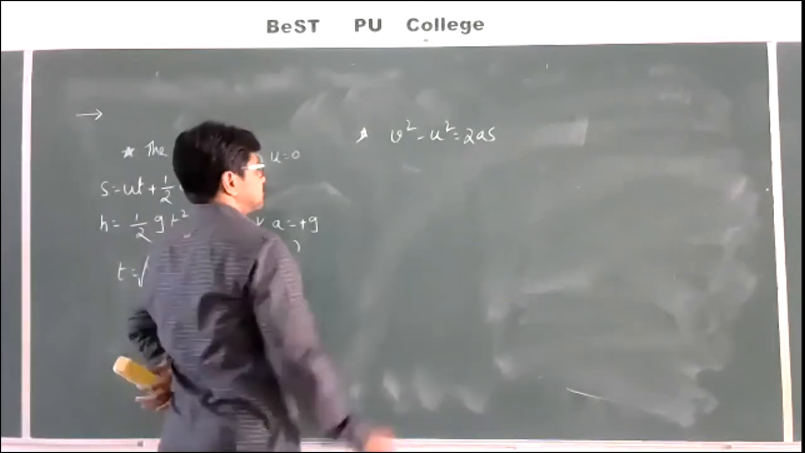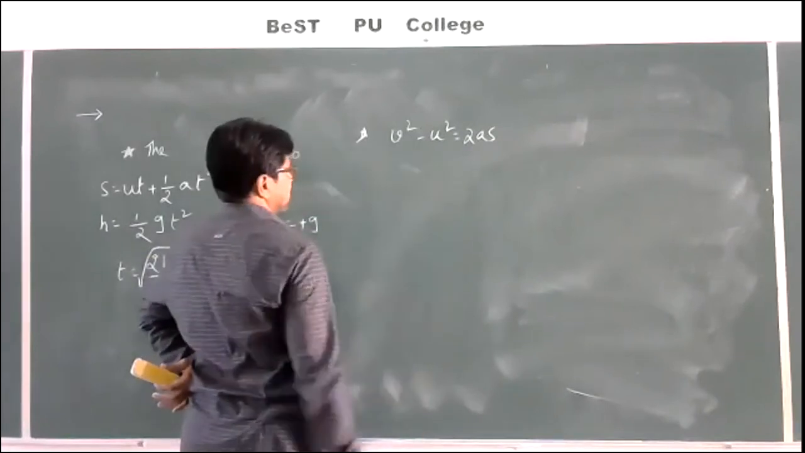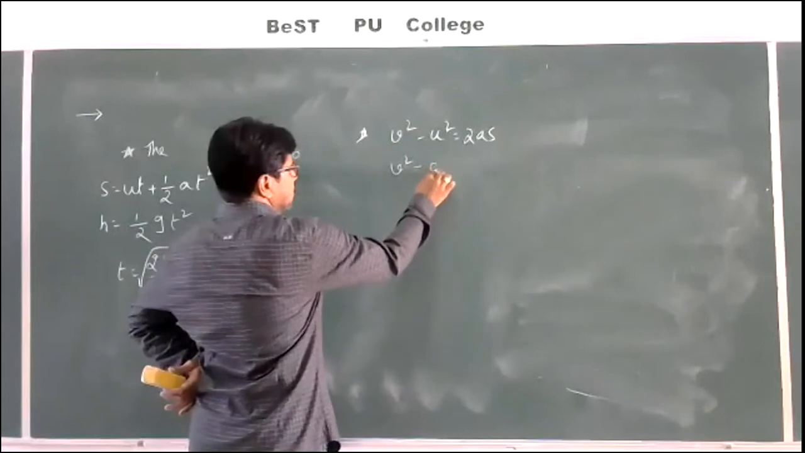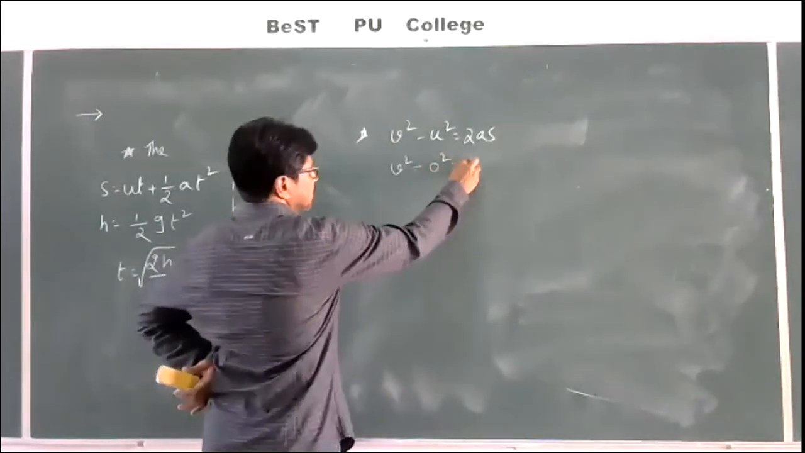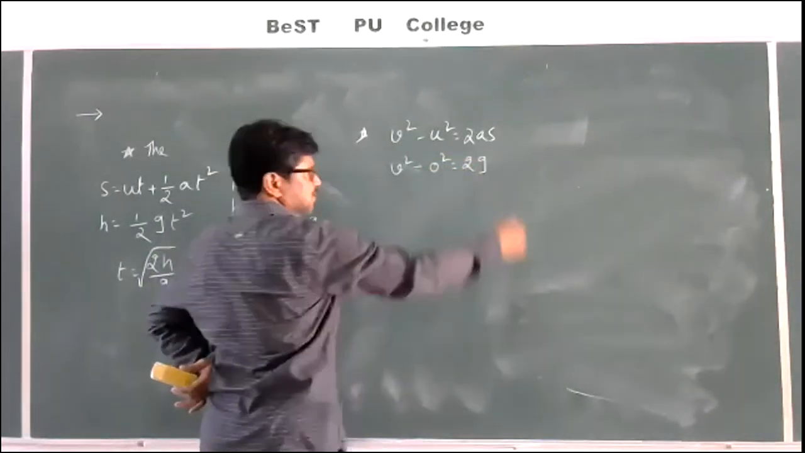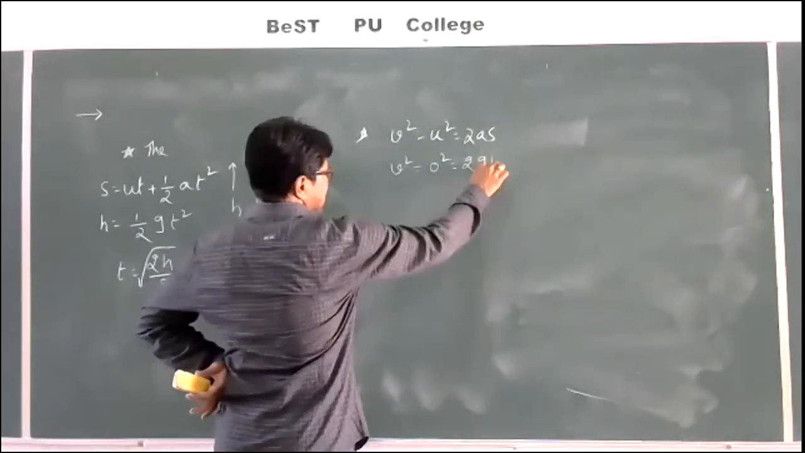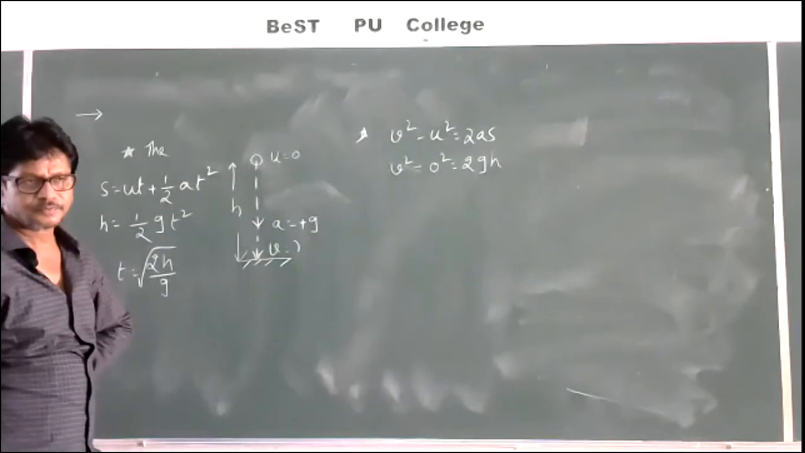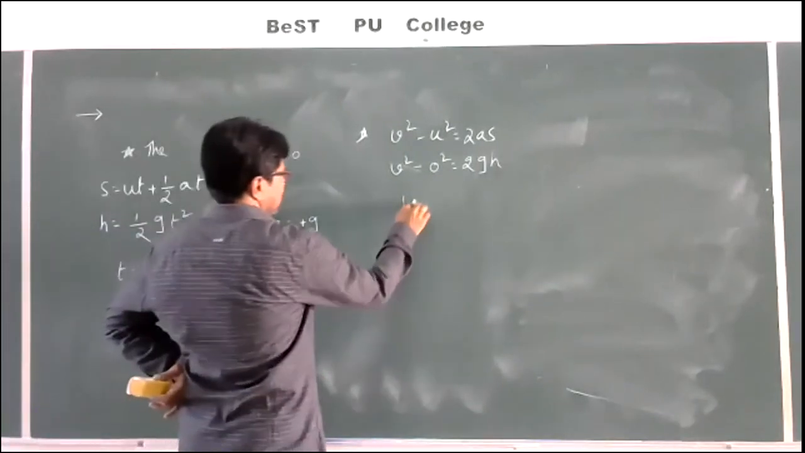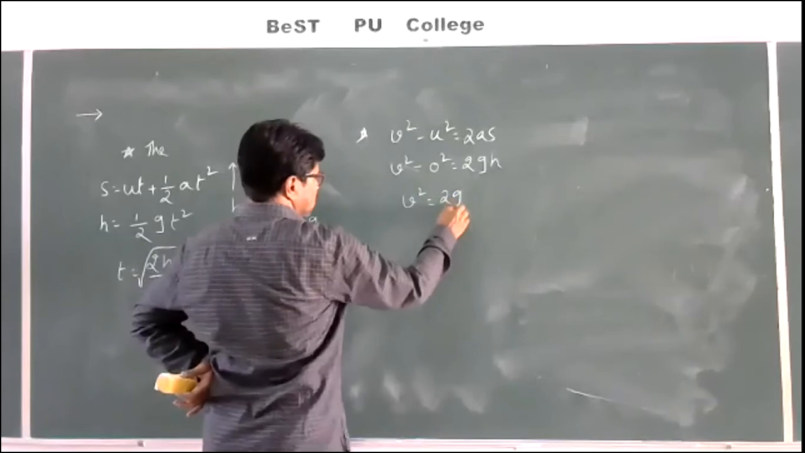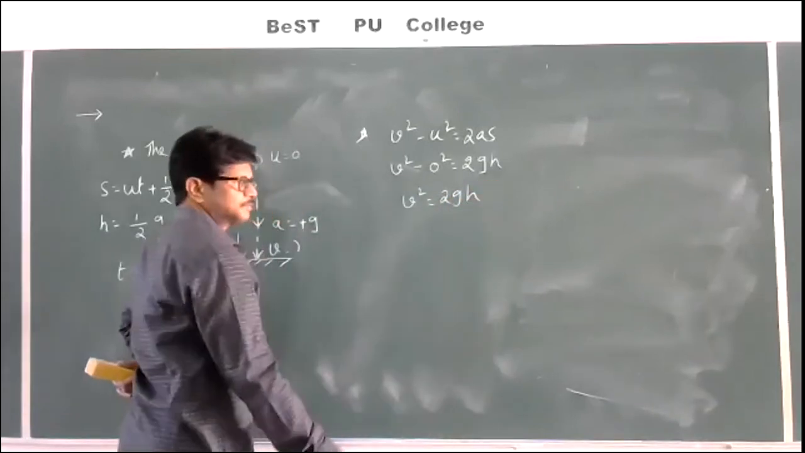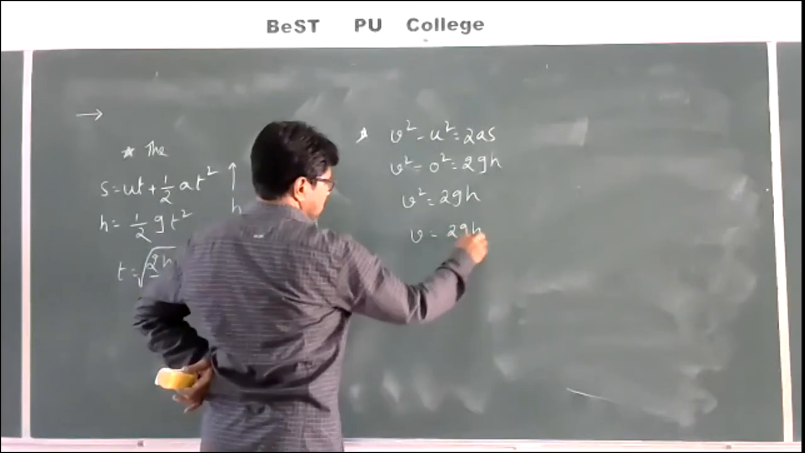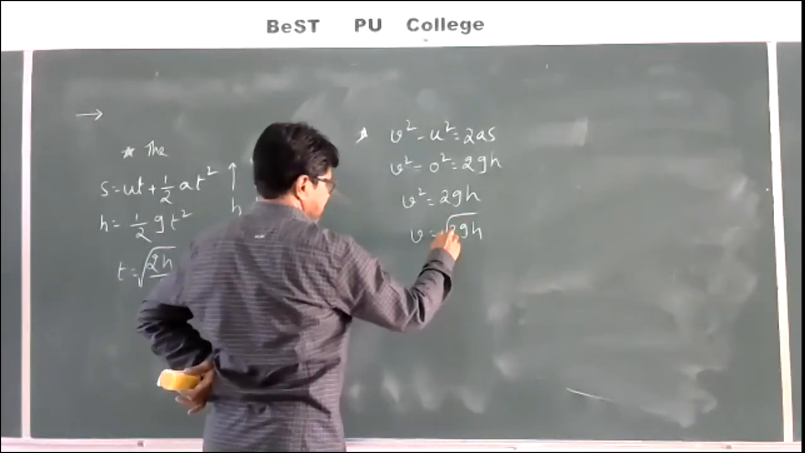Where V is what we have to find. U is equal to 0. A is equal to plus G. S is equal to H. Then I will write V square is equal to 2GH. From here, V is equal to root 2GH.